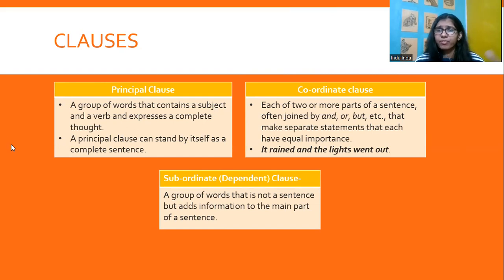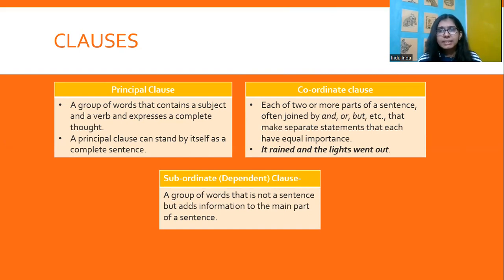He prefers cricket, but she prefers hockey. So "he prefers cricket" is a sentence on its own. "She prefers hockey" is a sentence on its own. But we have combined the two: he prefers cricket, but she prefers hockey. We have combined them by the conjunction "but".